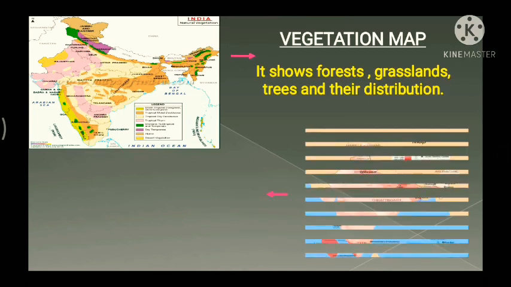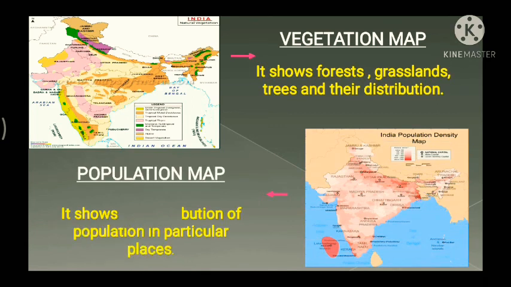Next we have the population map. Now children, there is a difference between the political map and the population map. What is this population map? Population, as you know, is the whole number of people living in a particular area, such as a town or a city. The population map helps us to see which area is most or least crowded.